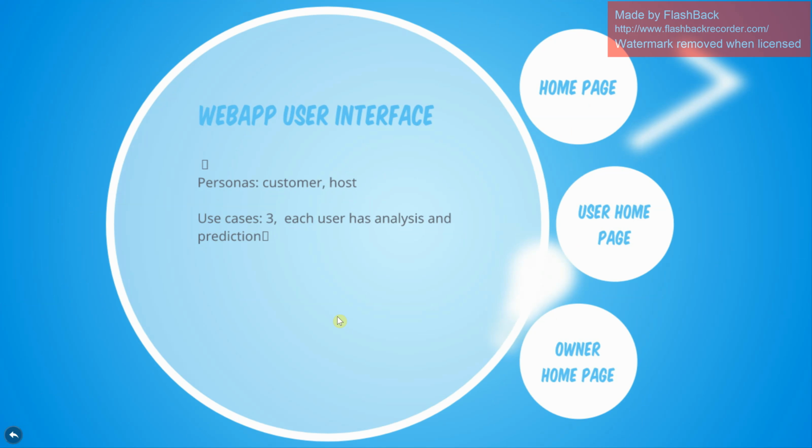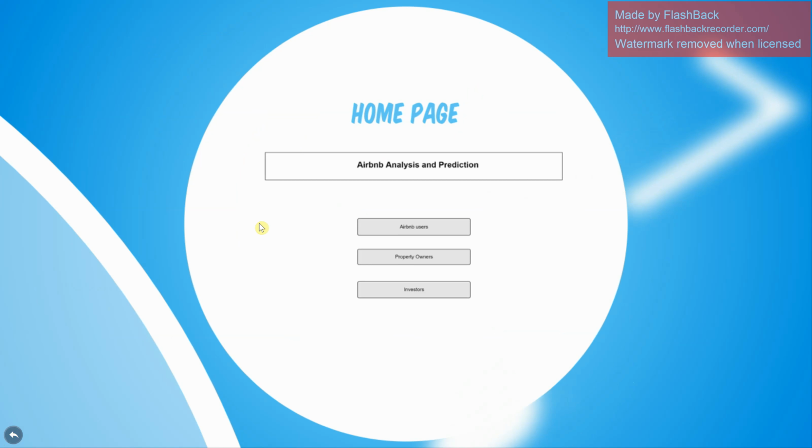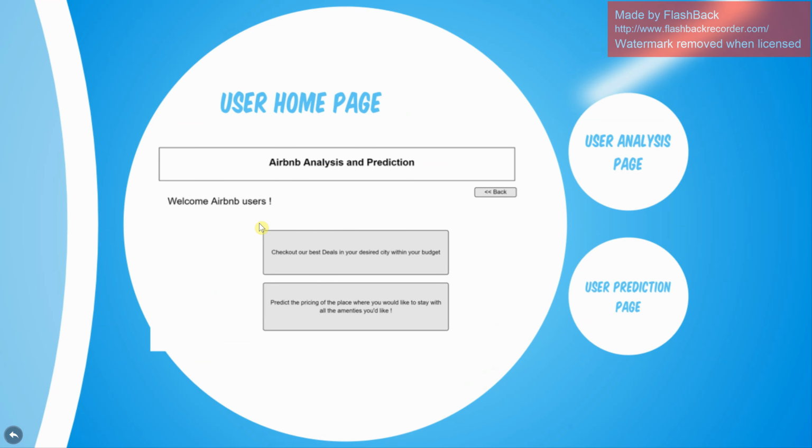Now, this is how our user interface will look. We have created 2 personas, customers and hosts. Each use case will have analysis and prediction. So this is how our homepage looks, where we have users and property owners. This is our user homepage, where we have the best deals. We have one analysis and one prediction case given for each of them. So this is our analysis and this is our prediction.